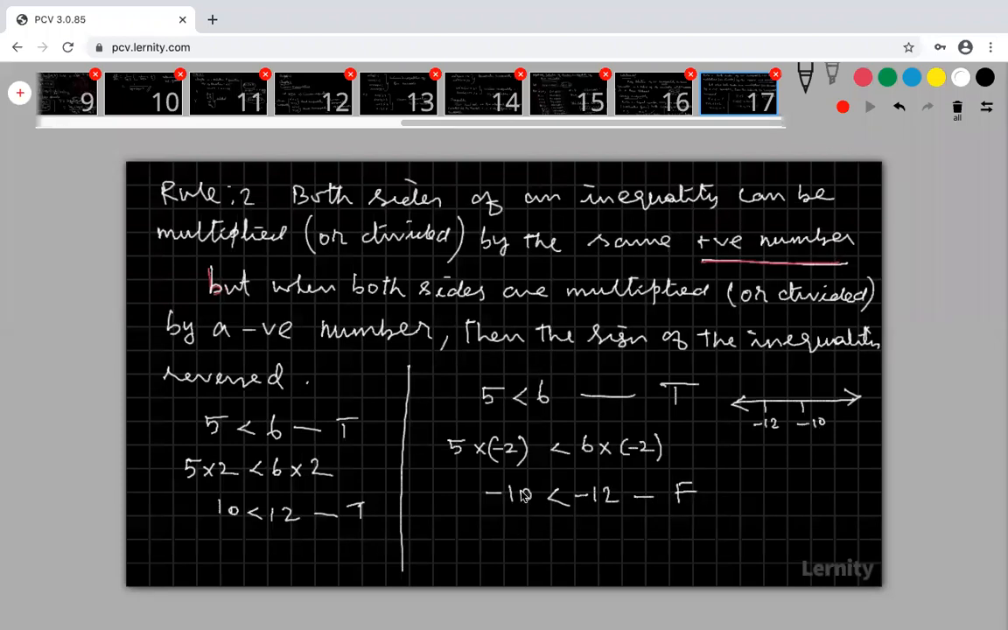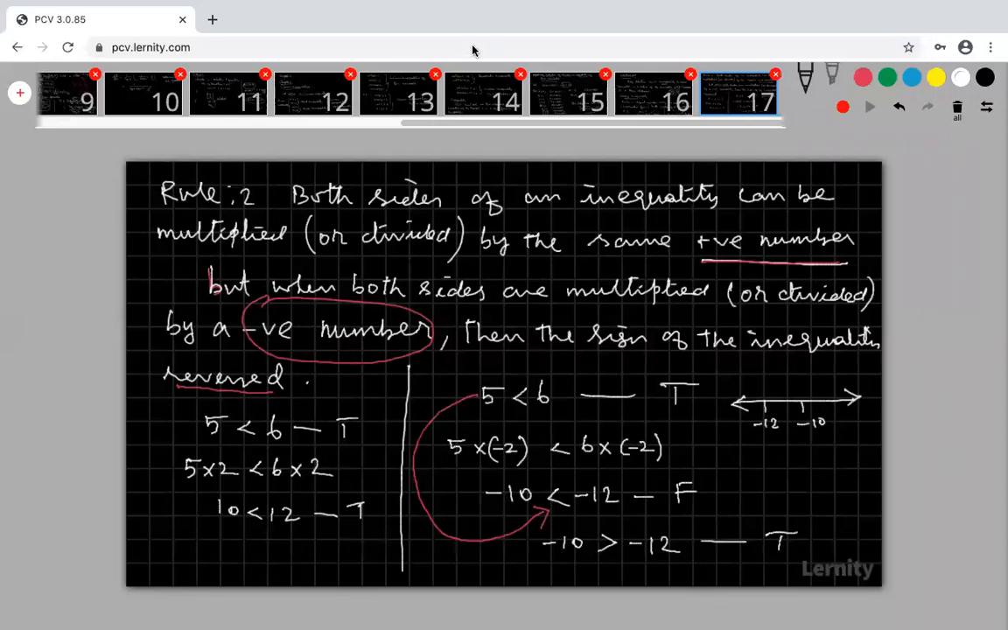So therefore, what I have to do, if you multiply or divide both the sides by a negative number, then the sign of the inequality is reversed. Here less than is there, here you have to take it as greater than. That means I'm going to write it as minus 10, reverse this inequality, greater than minus 12. Now is this true or not? See that now this is true.